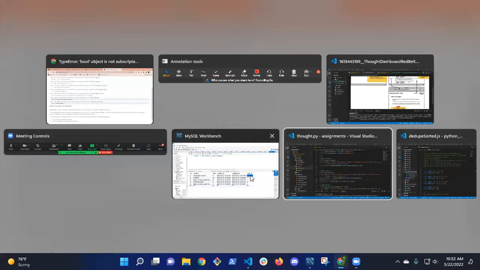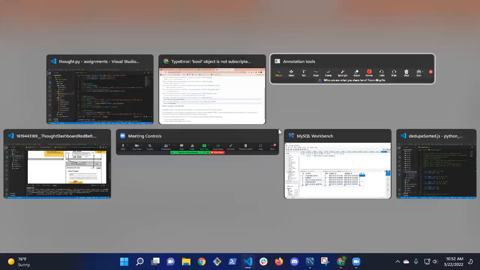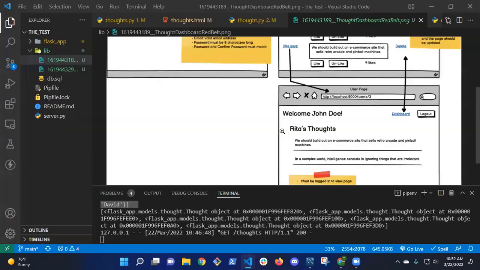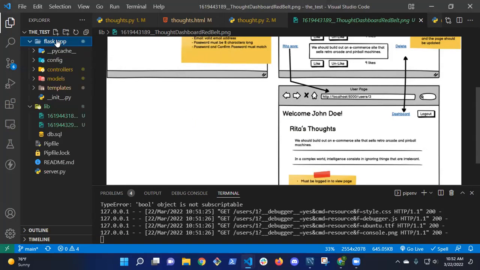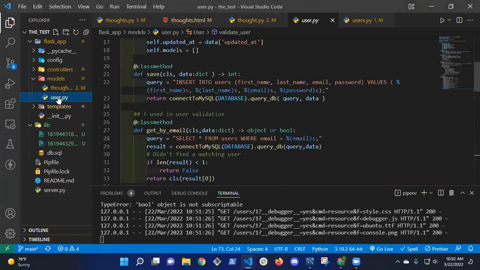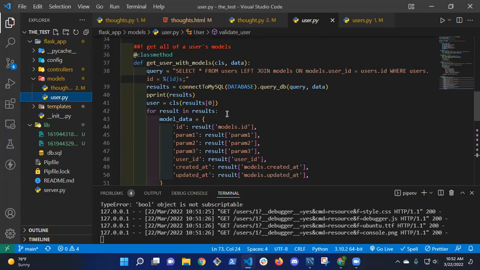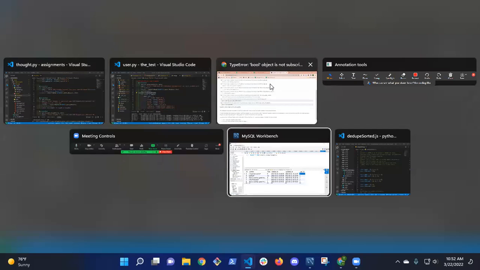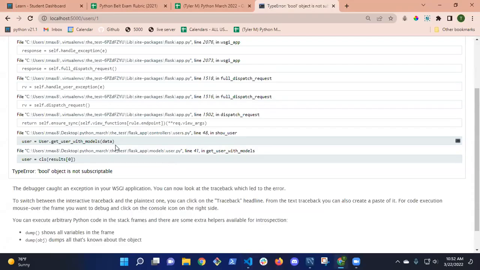Way too much open here. There we go. So if I go into my Flask app, I go into my model, I go into user, line 41. So it's failing right here. Going back to our stack trace, the place it hit before that was in my user's controller when I called this method, get user with models.